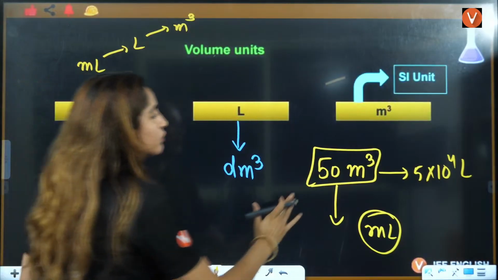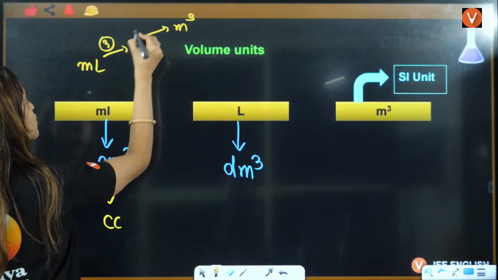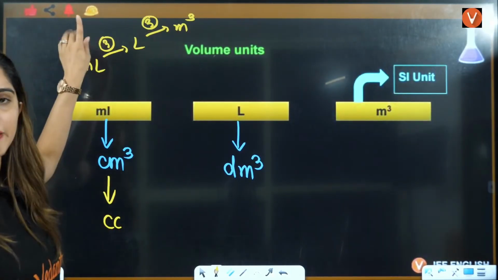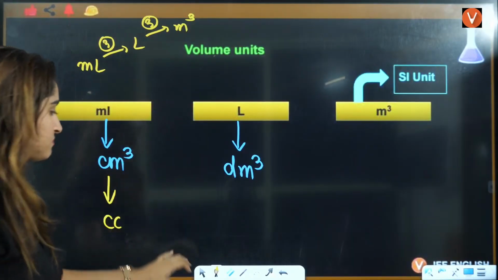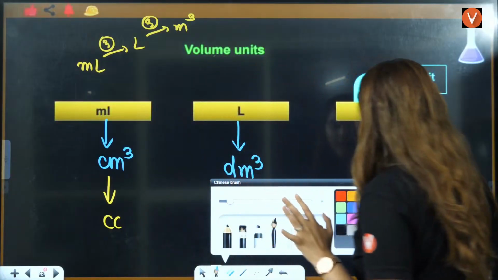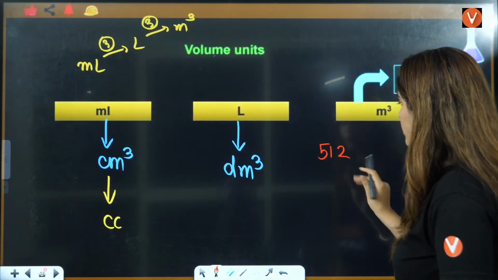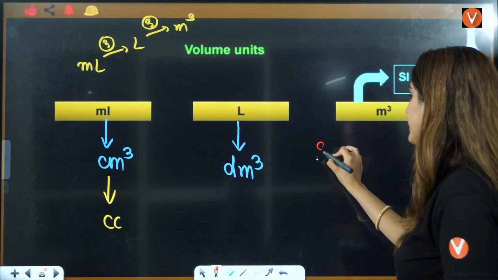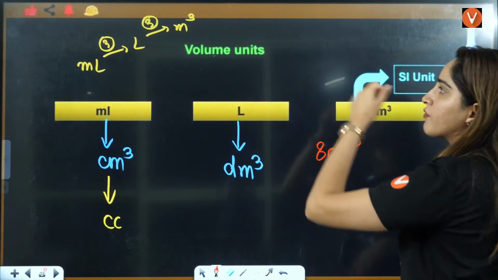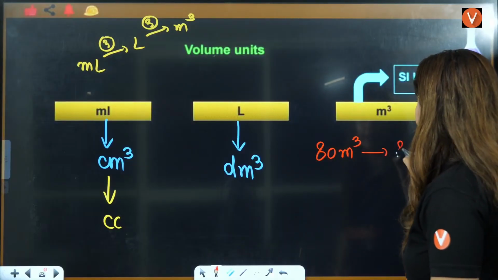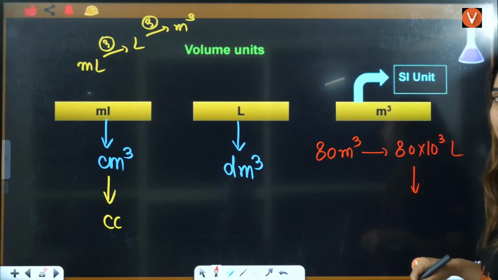Now when you are converting, this is also multiplied by 3, this is also 3. That means this is also multiplied or divided by 10 raised to power 3. Now, let's say they give you some random value, say 80 millimeter cube. Meter cube, when it is converted to liter, will be multiplied by 10 raised to power 3, right? Now liter, when it is converted to milliliter, it will